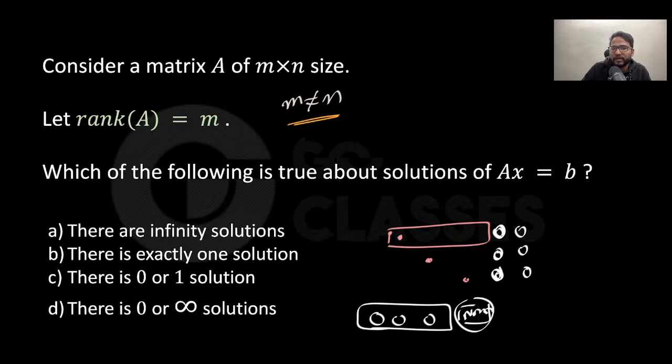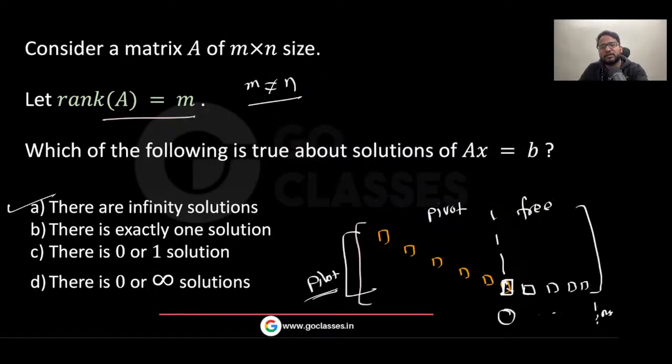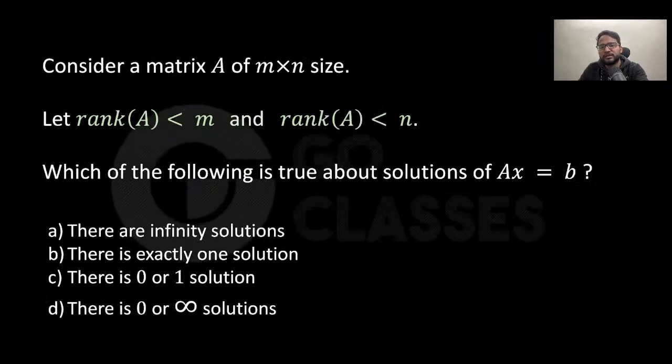It was a nice question, right? M not equal to n means there is at least one extra column, because if there are three rows, then it is not just three columns, there is one extra column. So there has to be one extra column. That's why A is the answer, which is infinitely many solutions. Okay, cool. I hope you understood. These are easy and interesting questions.